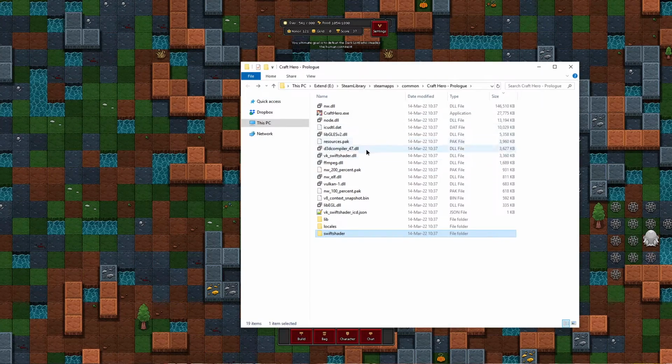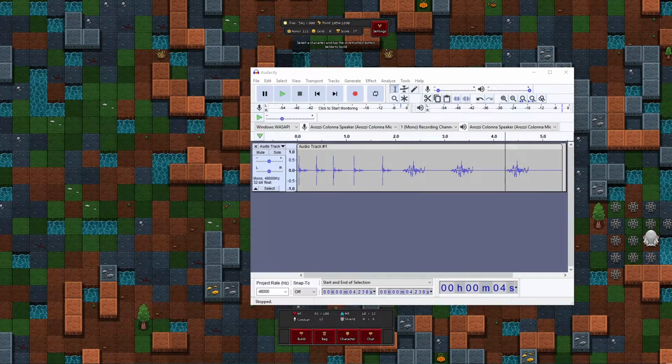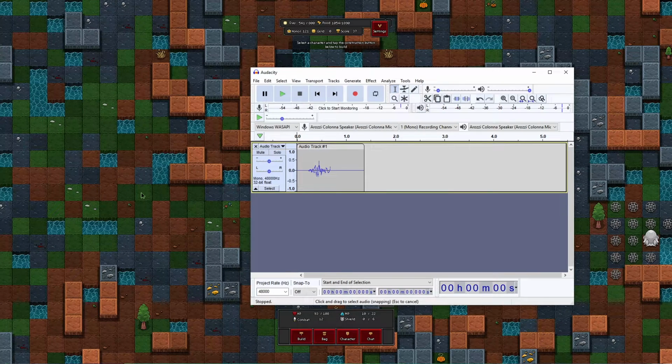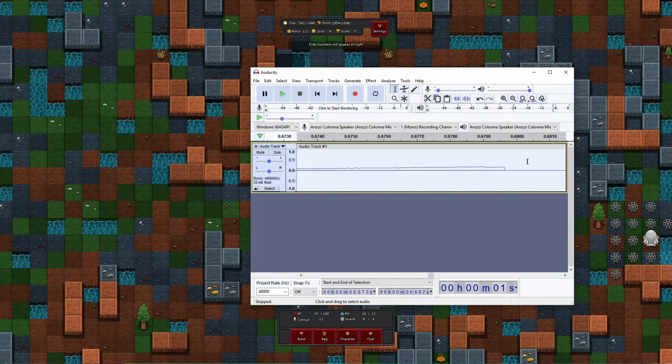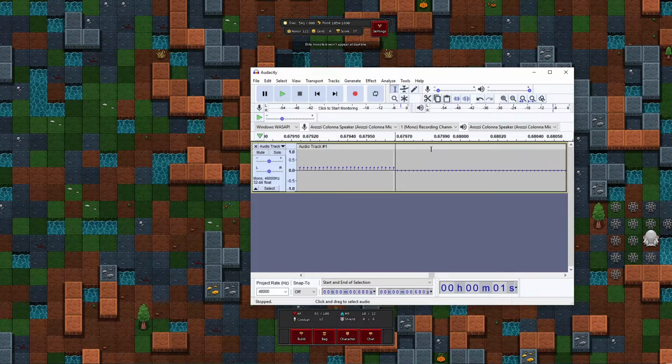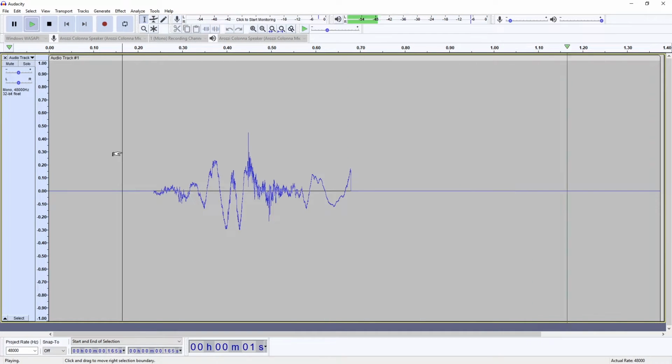Now, because I don't know how to extract the files from a game, I quickly recorded it in Audacity, and let's isolate one of them. And if we zoom in at the end here, we can see that the problem is simply that the sound effect ends not at 0 amplitude. The same effect can be heard in Audacity, for example.